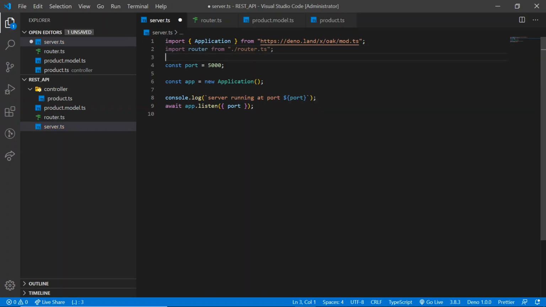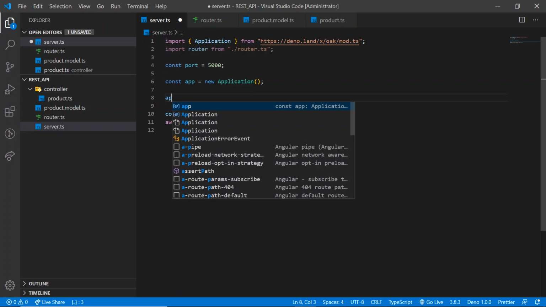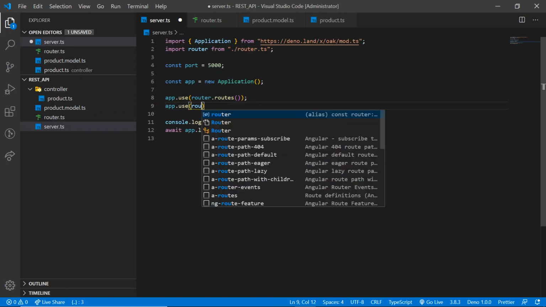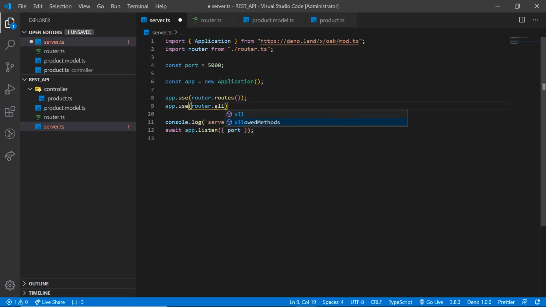That's it. There are a few lines which you have to add here, like allowed methods and routes, which we generally do in the case of Node as well. app.use router.routes, and app.use router.allowedMethods.